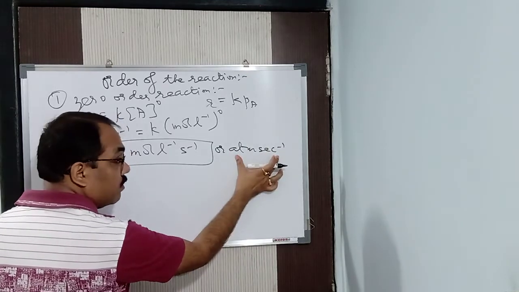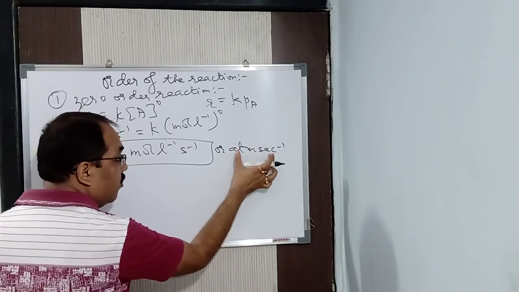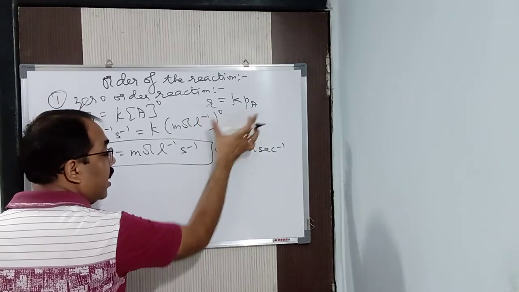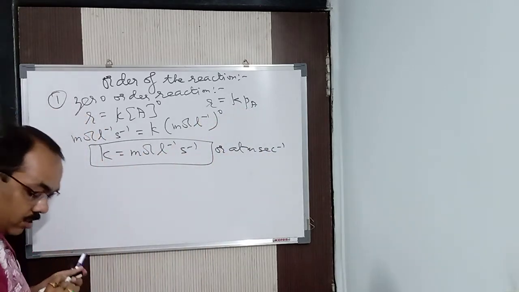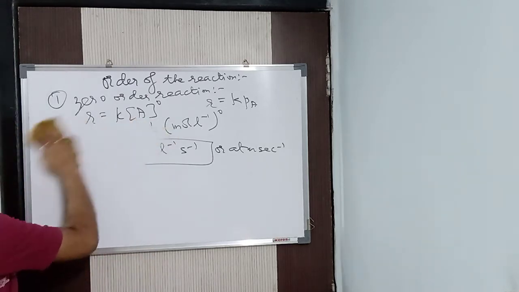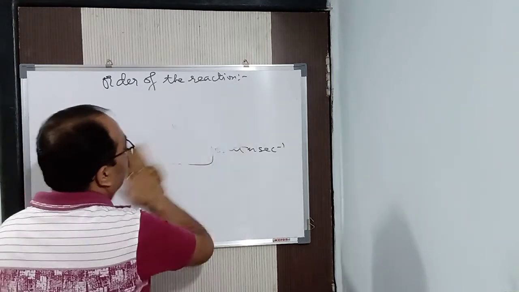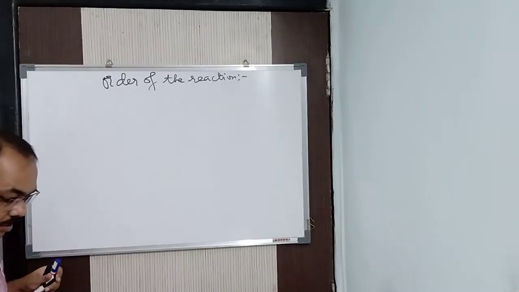If it is gaseous, mind it, if it is gaseous, then this is a unit for gas. For gaseous, when the partial pressure is mentioned. Or if it is concentration, then moles per liter per second. Okay? Fine. This is for which order? Zero order. So you got the unit. What is the unit? That is moles per liter per second.